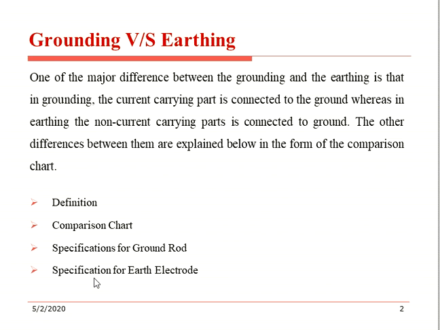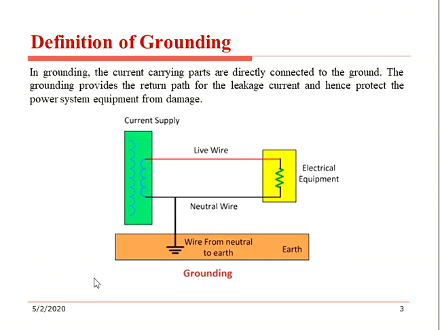In the upcoming slides, we're going to discuss definitions of grounding and earthing, a comparison chart, specifications of ground rods, and specifications of earth electrodes. So, definition of grounding. In grounding, the current carrying parts are directly connected to the ground.